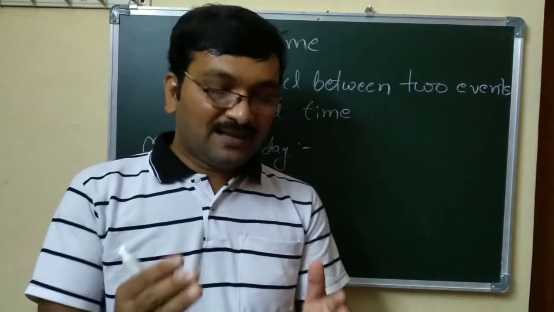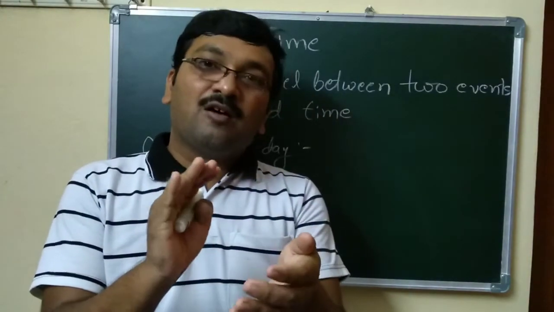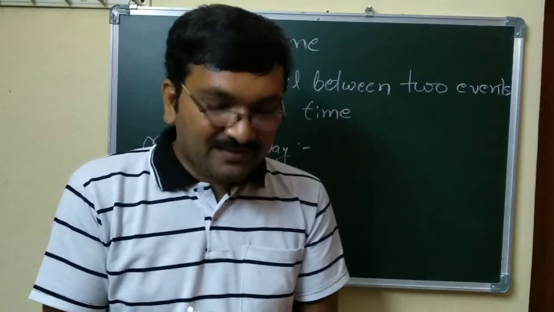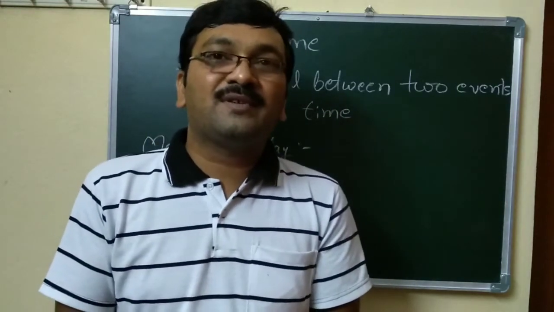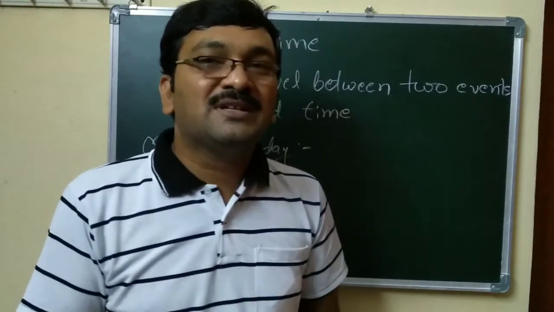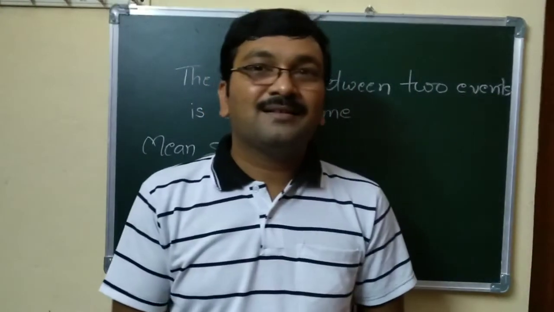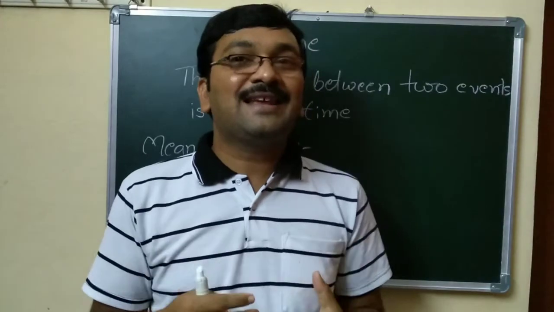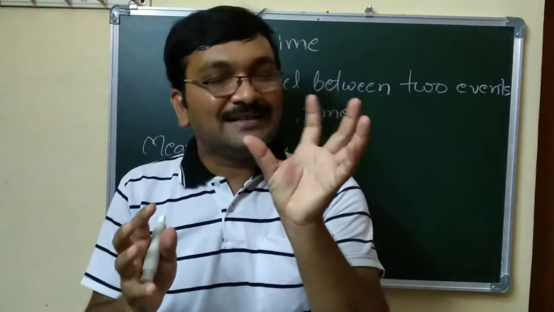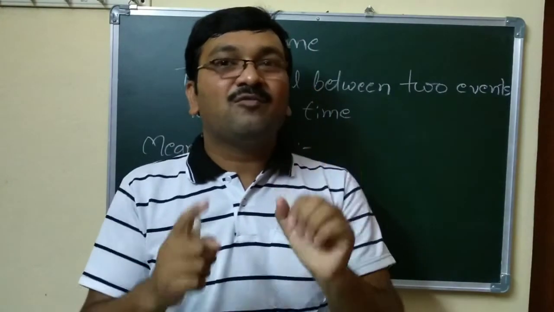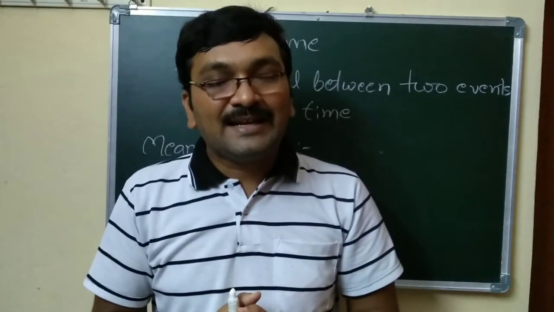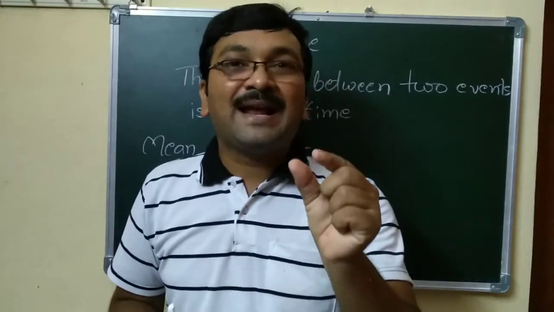The earth is rotating around its axis. Suppose I am in front of the camera and I rotate like this. If the earth rotates around its axis one time, that is taken as 24 hours approximately.